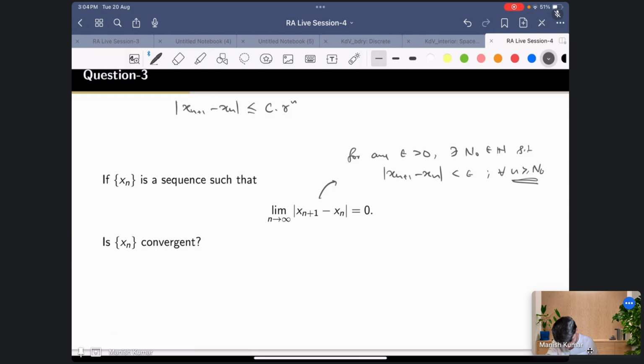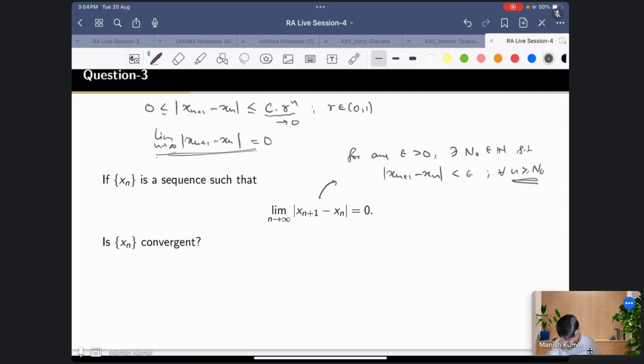Okay, where r belongs to (0, 1). So r is strictly less than 1. In this case, if you take the limit as n goes to infinity of x_{n+1} minus x_n, you know that this is greater than or equal to 0, and this term, as n goes to infinity, will go to 0, because r is less than 1. So in this case, this limit goes to 0.